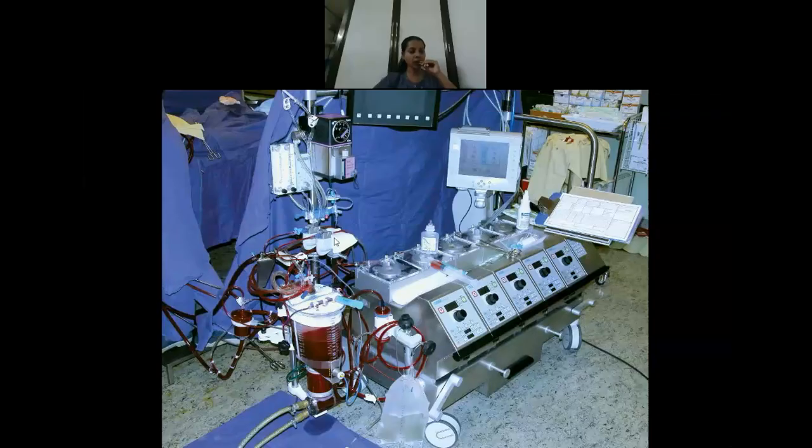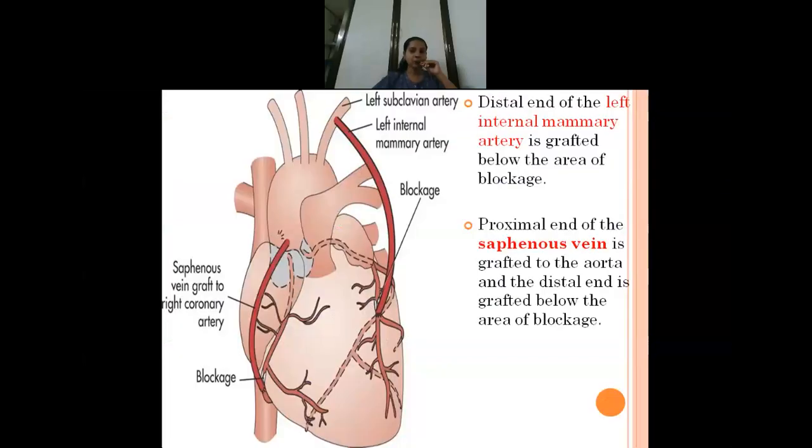First it will go to the filter, then oxygenator, heat exchanger, and then to reservoir, pump and filter. And then it will reach back to the patient through the femoral artery. So all the vital organs will receive oxygenated blood. So that much you have to remember. Heart lung machine functions as heart also, as lungs also. So this figure you can draw.